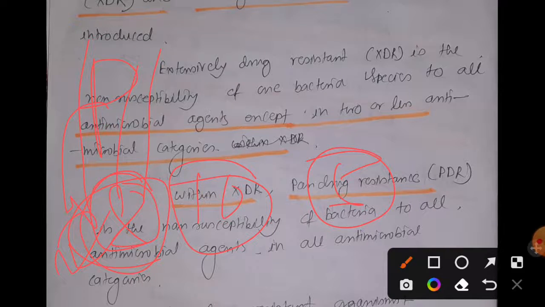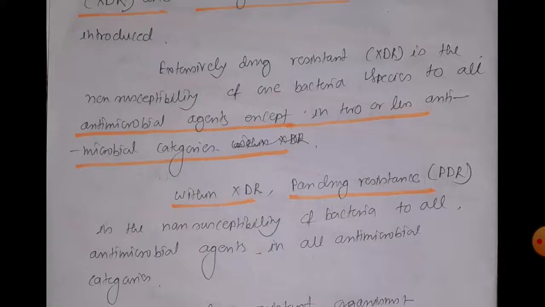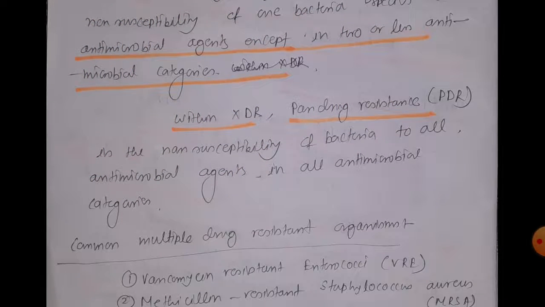That means the remaining 2 categories still have the ability to destroy P. So you can conclude that P is an example of XDR. Mycobacterium tuberculosis strains are available that are XDR, that is extremely drug resistant.